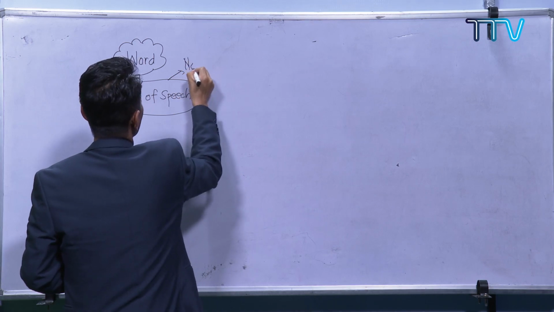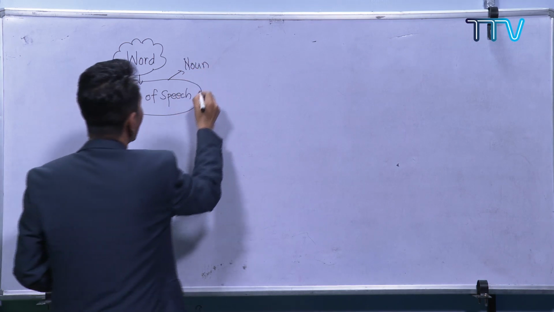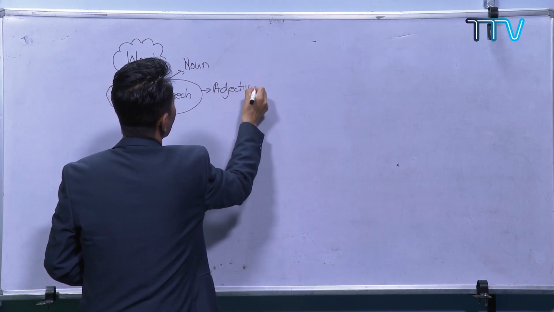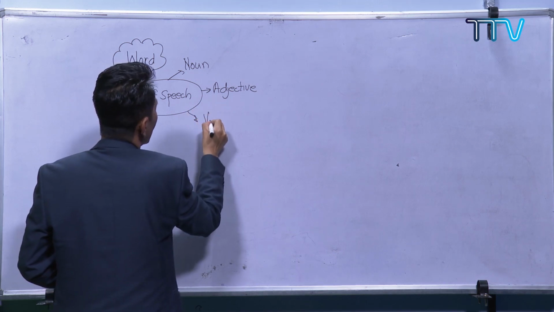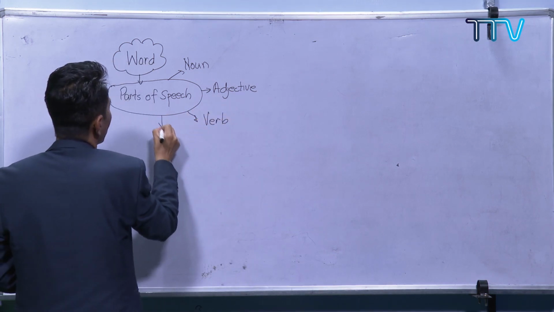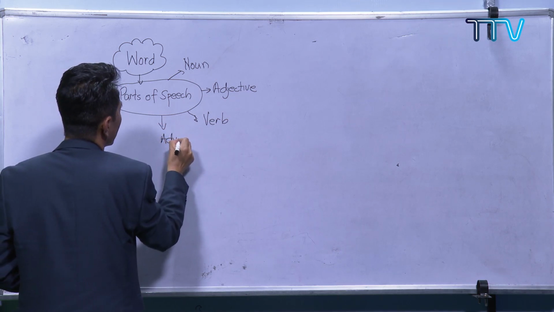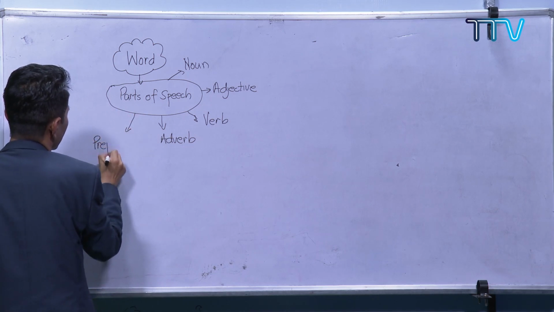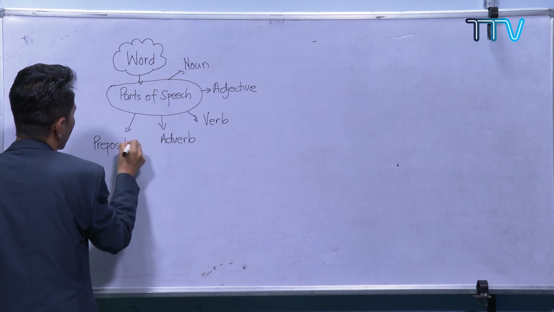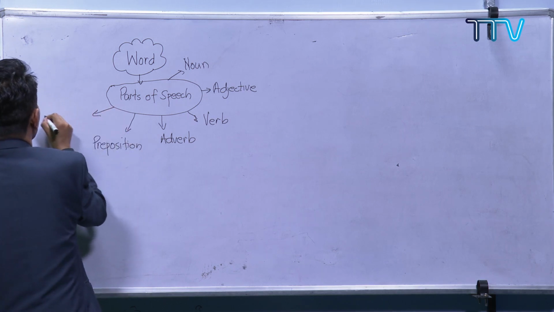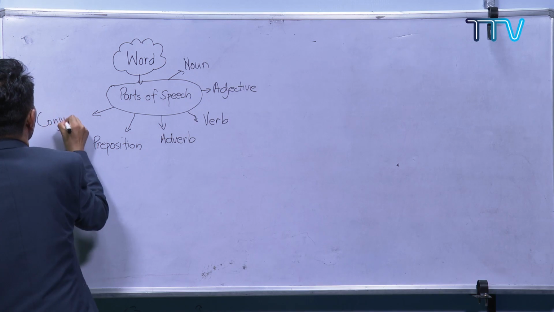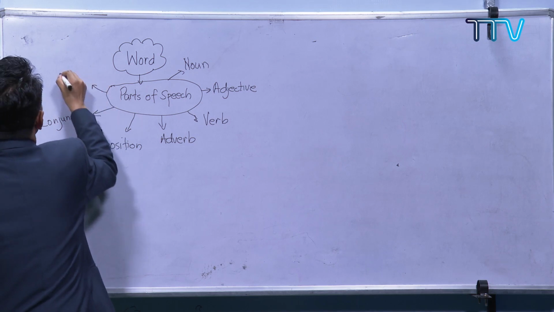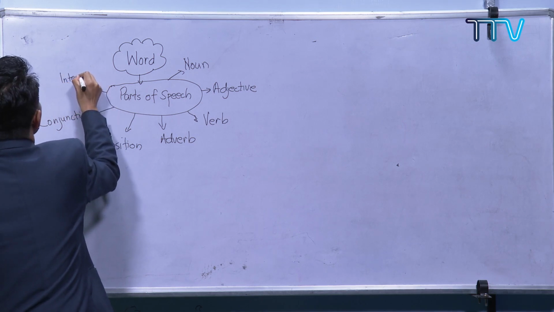Let us try to do the recapitulation. We have done the noun, the adjective, the verb, the adverb, and what else? We have done the preposition, the conjunction, the interjection.